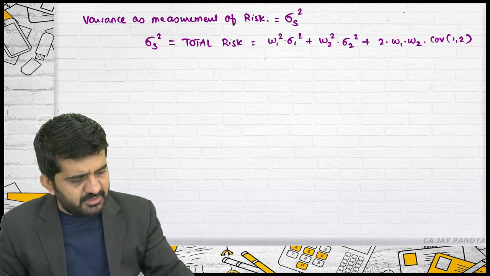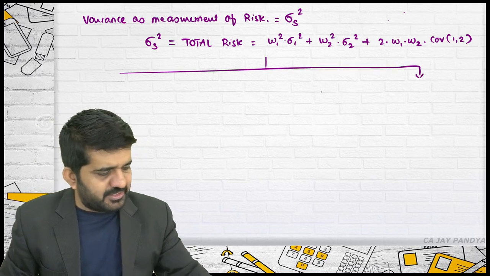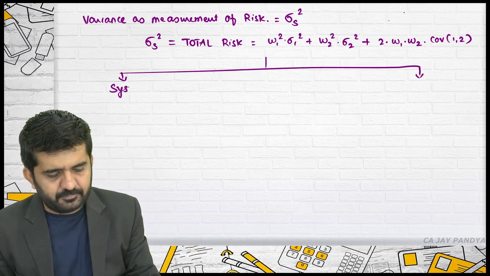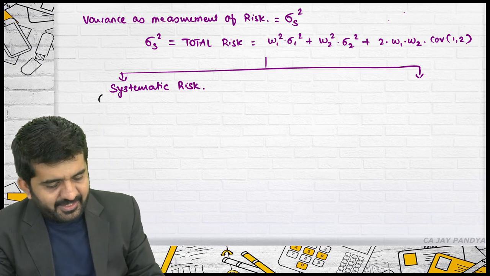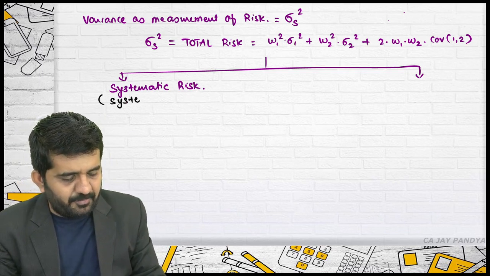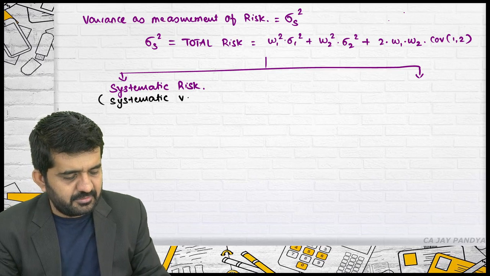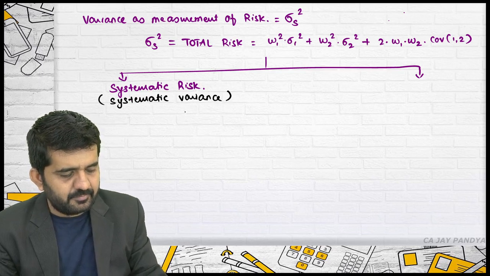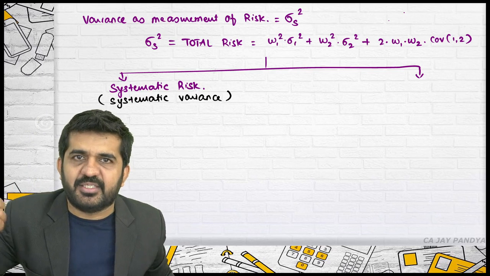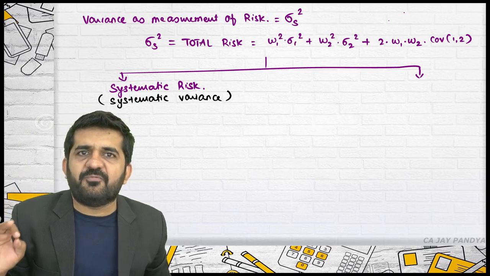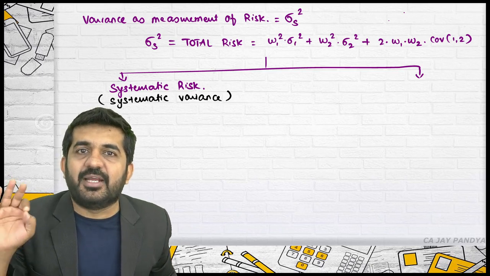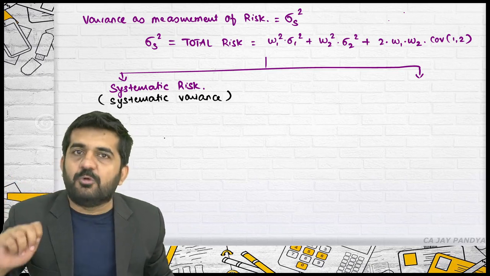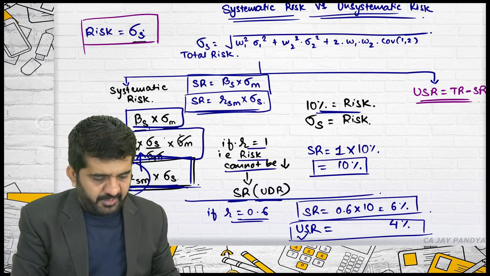If it is through variance, then how to find out the systematic risk? See, I personally name it as systematic variance. Is it systematic variance? Yes. But understand, you are doing CA Final SFM subject. In examination, they will ask for systematic risk and you will have to find out systematic variance. You don't have to find out this. Is it alright?